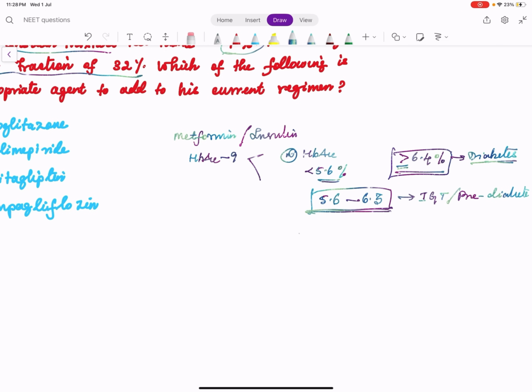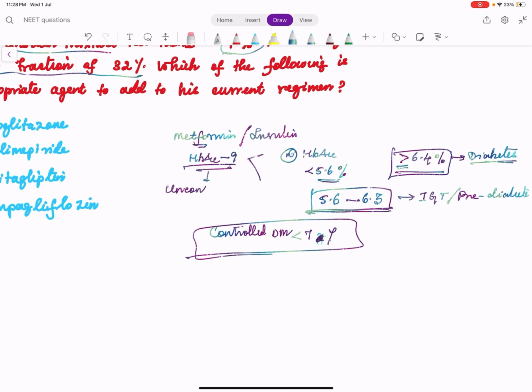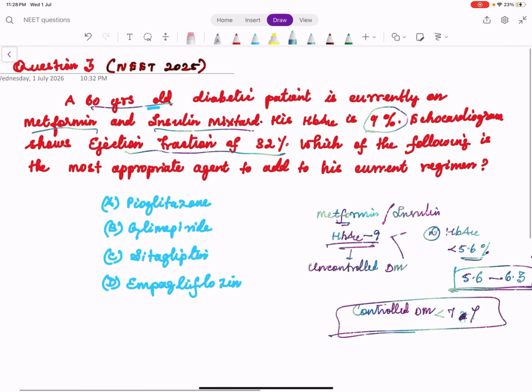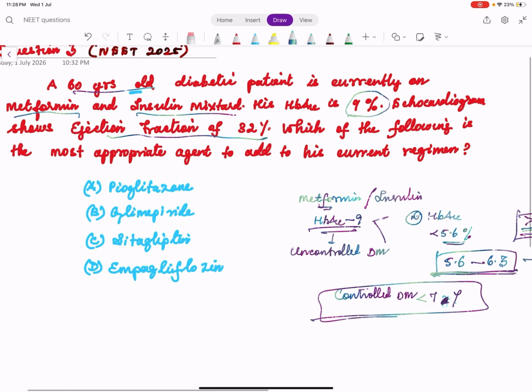To say a controlled diabetes, HbA1c has to be less than 7%. This patient is having HbA1c of 9, which means despite taking 2 drugs, he is having uncontrolled diabetes. So we are having a 60 years male with uncontrolled diabetes despite 2 drugs. So we have to add a new anti-diabetic drug. His ejection fraction is 32.